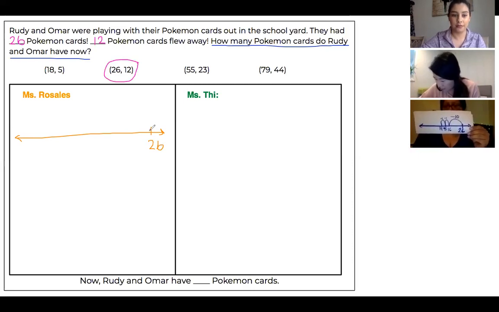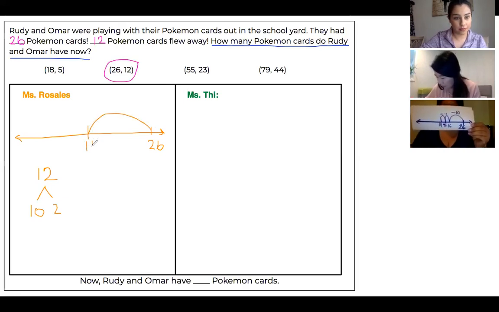And so I decomposed it to a 10 because it's a benchmark number or a friendly number to work with. And I took my 26 and just looking at this tens value, dropped one tens value to 16 and then took away one more for 11 and one more for 12, which left me at 14. That was so beautifully said, Ms. Rosales. Thank you so much for helping us with that.